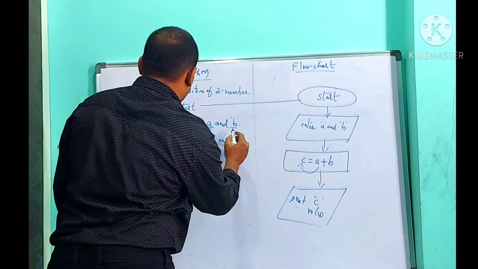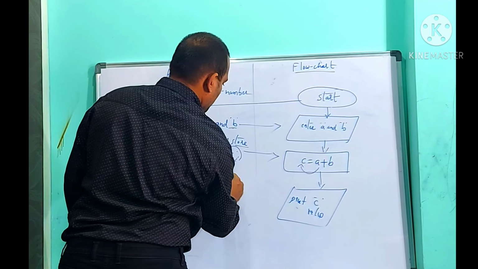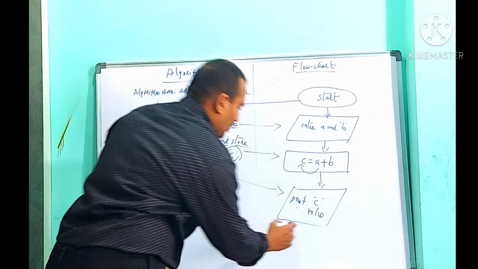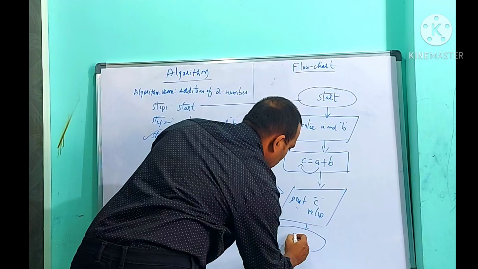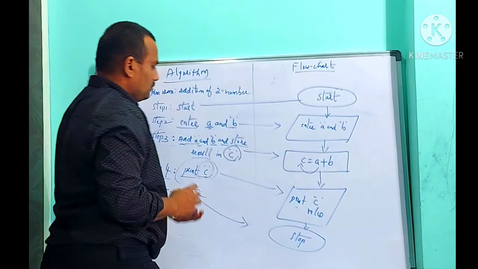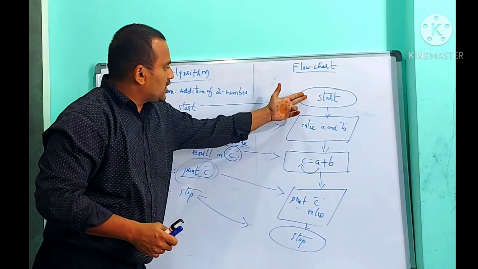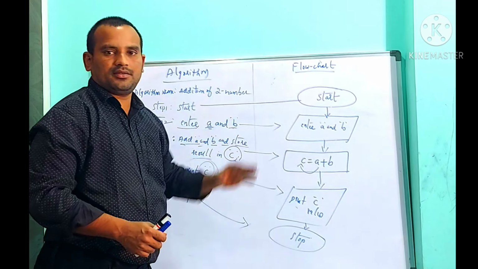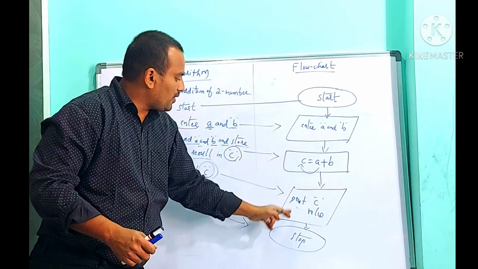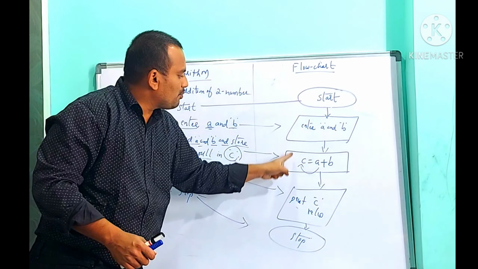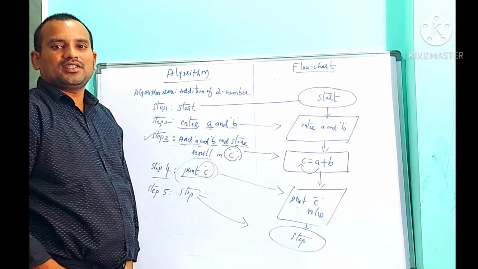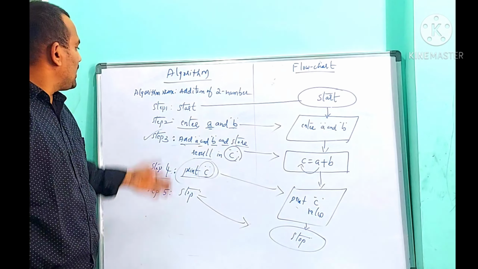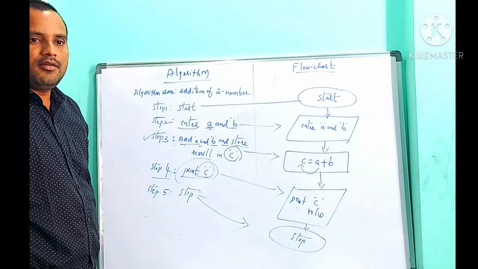Then finally, after the second step, third step, and fourth step, the fifth step is stop. For start and stop, what are we using? The oval symbol. Then finally, the oval symbol, stop. The pictorial representation of an algorithm by using some symbols is called the flowchart. So this is the way of writing an algorithm and drawing a flowchart.